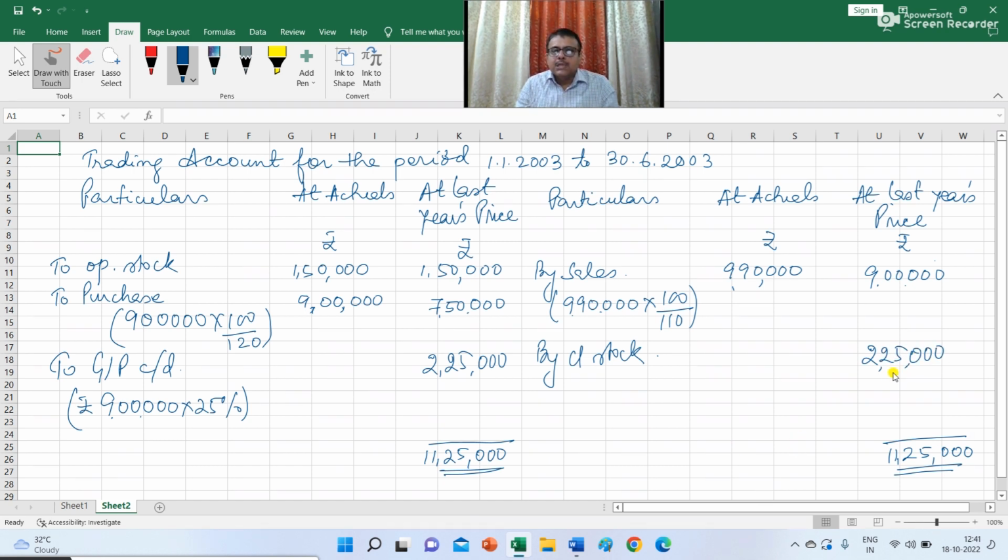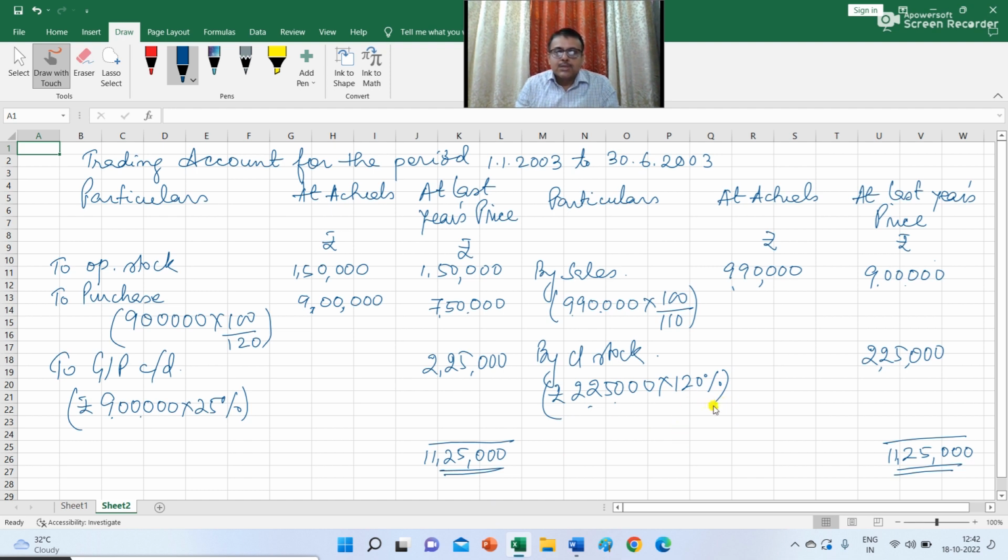Now, what will be the value of the closing stock at current year price? This will be 2,25,000 multiplied with 120% because there is a rise in the purchase cost by 20%.